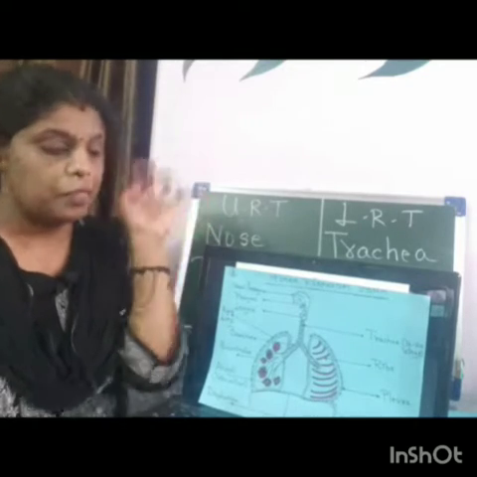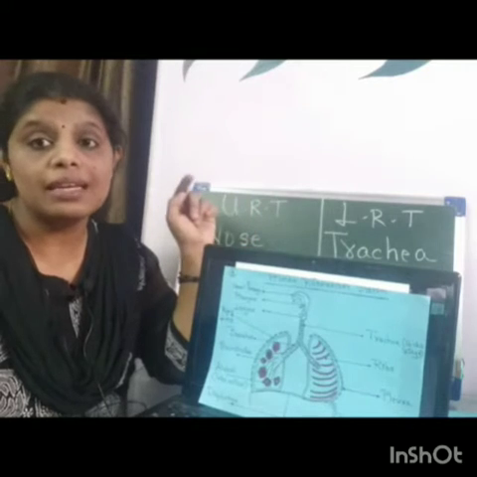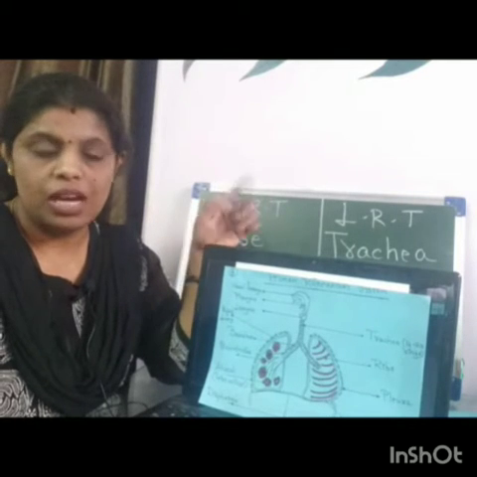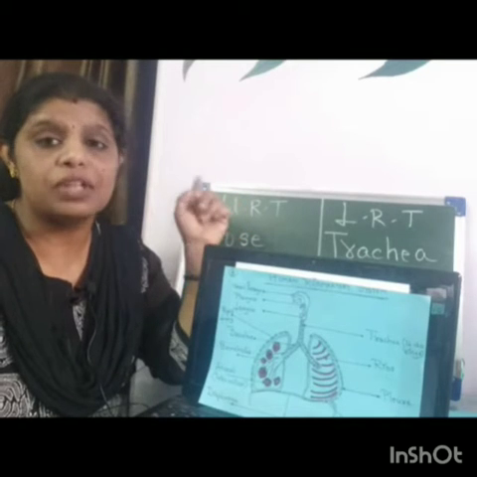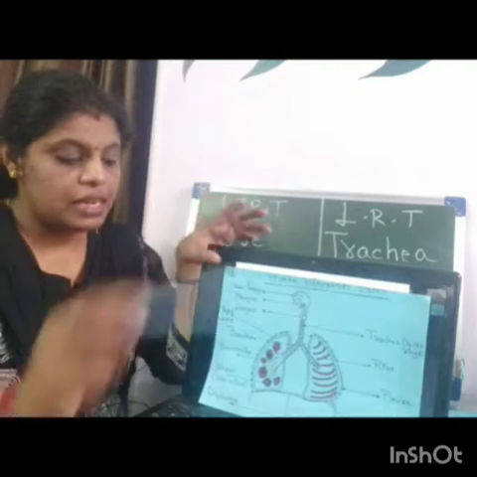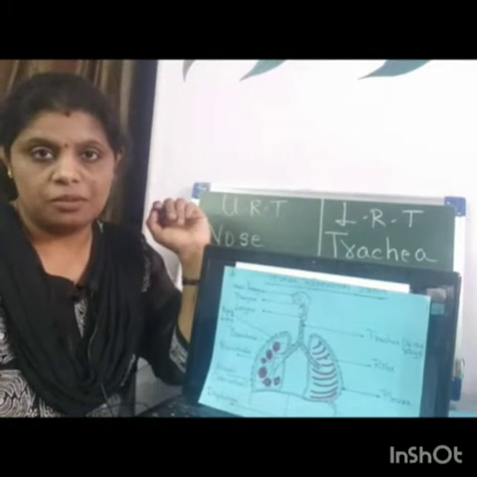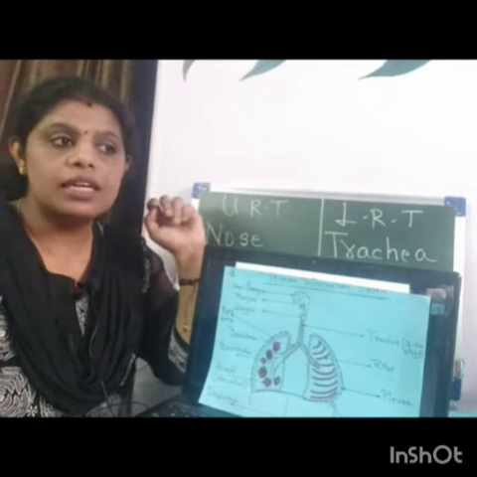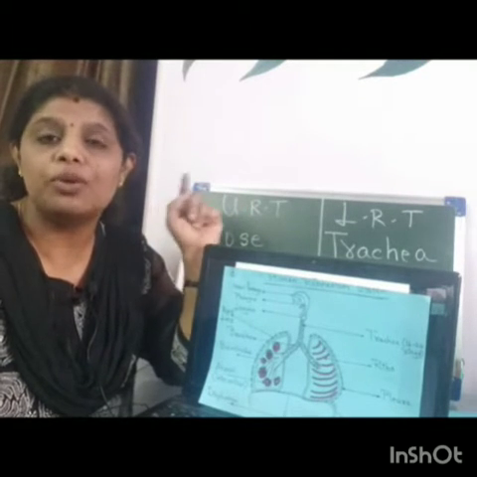So the left lung has only 2 lobes, whereas the right lung has 3 lobes. And what is present towards the right side? If you remember the alimentary canal, the liver is present towards the right side, and on the left side, the heart is tilted towards the left side. If I consider the weight of the lungs, it makes up to 1.3 kilograms.